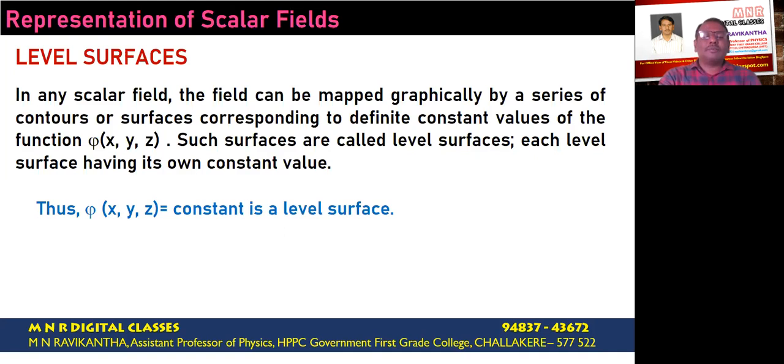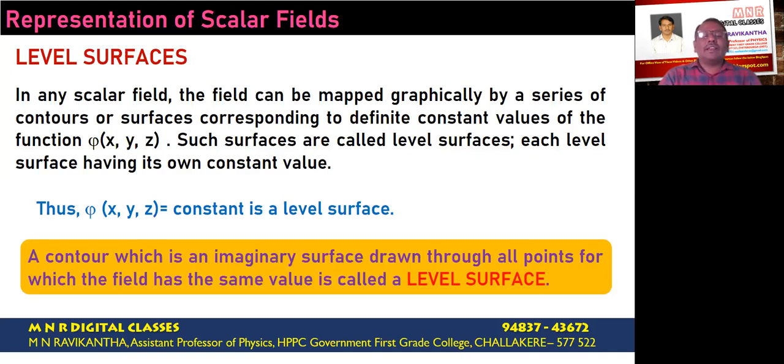So a level surface mathematically can be represented as phi of x, y, z is equal to constant. Even if you go on changing all the values of the x, y, z coordinates, if it gives us the same constant value, then that mapping or surface gives us a level surface. So we can define a level surface as a contour curve or surface, an imaginary surface drawn through all points for which the field has the same value.